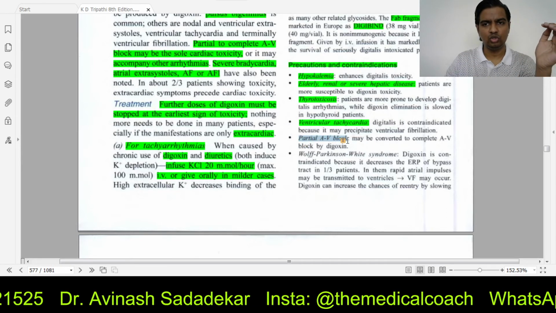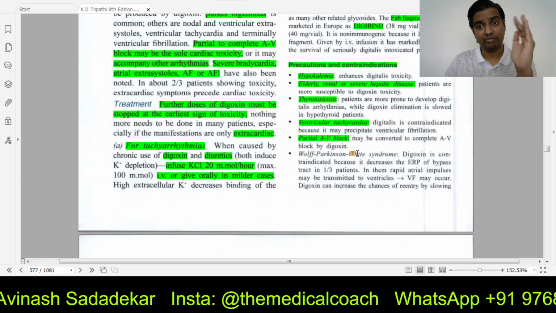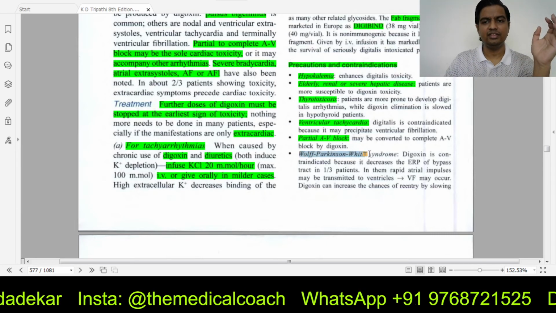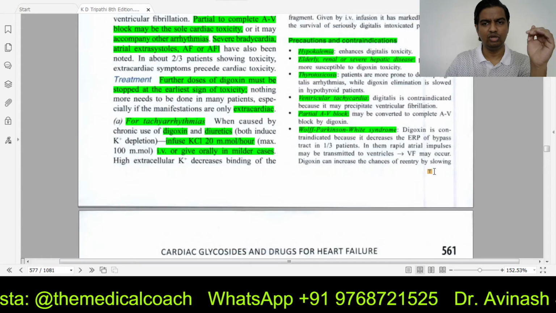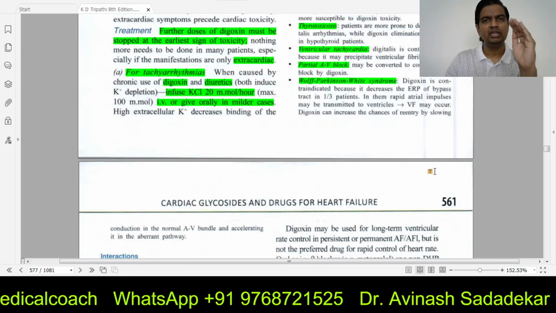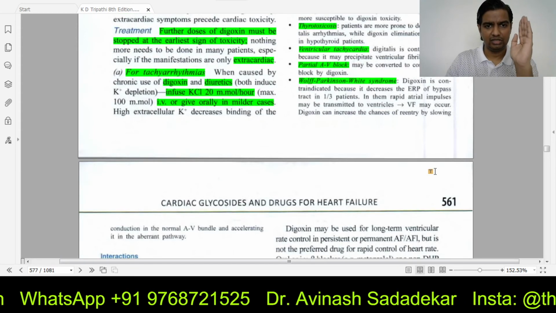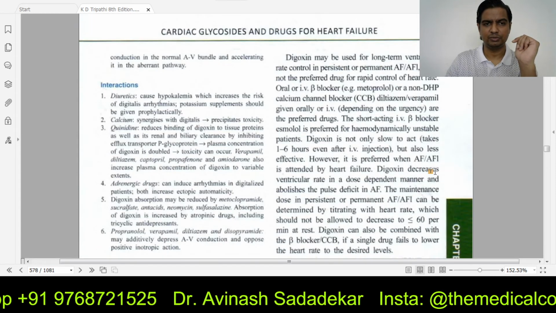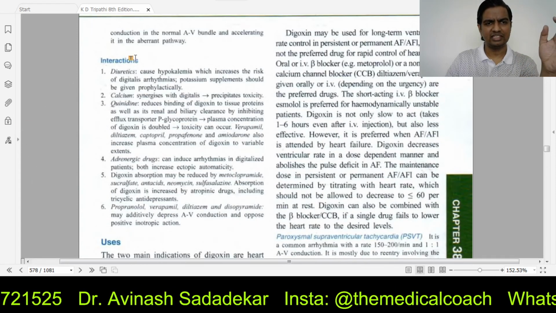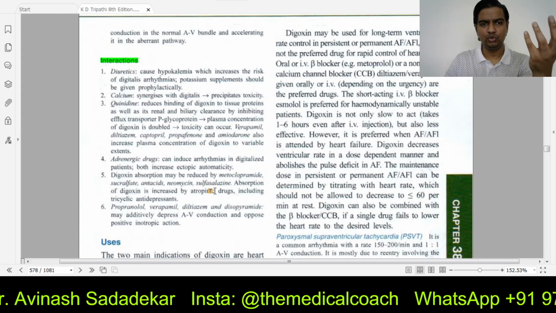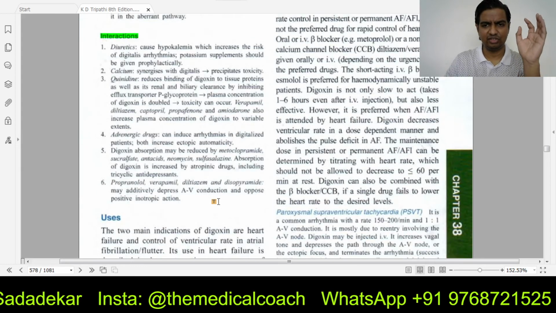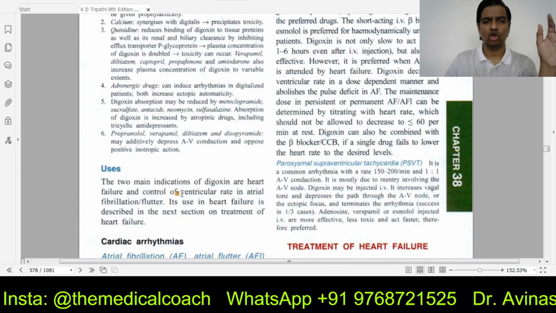Partial AV block, don't give digoxin. It will cause full-blown AV block. And there is a syndrome called WPW syndrome, Wolff-Parkinson-White syndrome. You should never give digoxin in these patients. If you learn the interactions, that would be beneficial to you in your clinical practice. As far as your exams are concerned, it is not important.